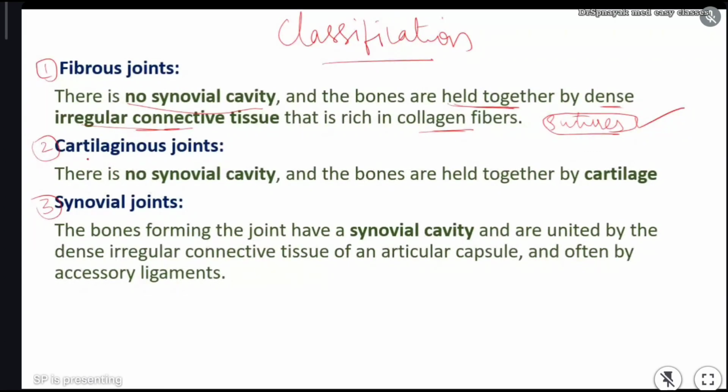joints is cartilaginous joint. In between the bones we have a cartilaginous tissue which holds them. In this there is no synovial cavity and no synovial fluid. Both the bones are held together by cartilage.